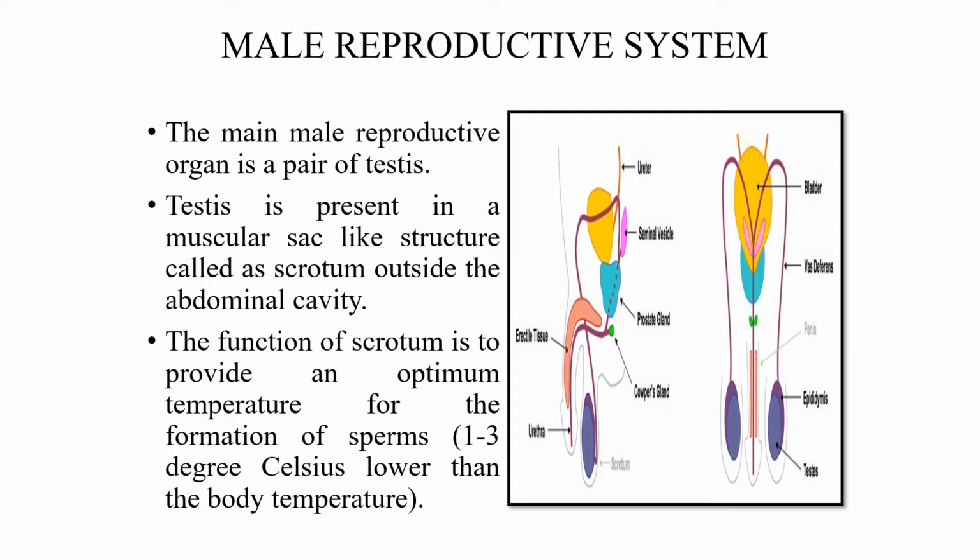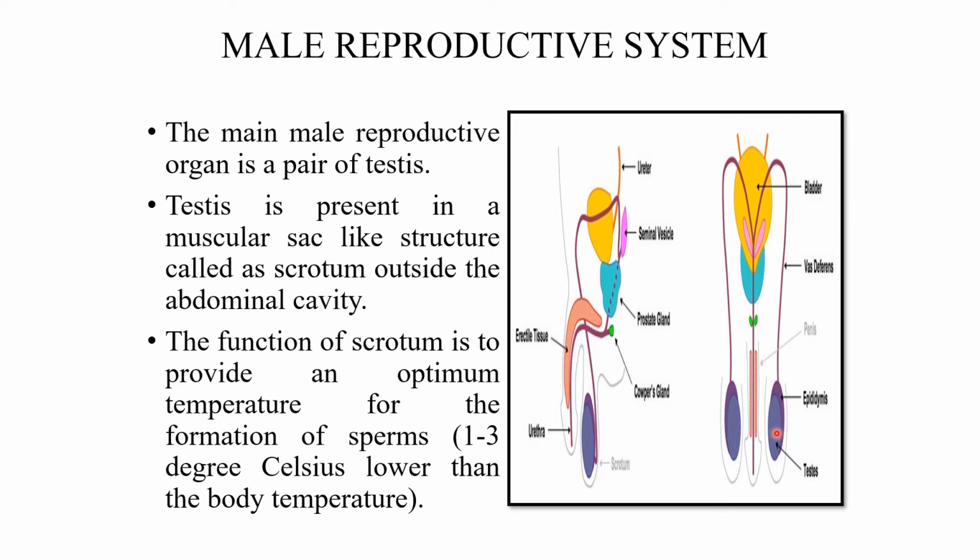Male reproductive system. The male reproductive system includes the testis, a tube called vas deferens, then urethra, then penis. The main male reproductive organ is a pair of testes. Yes, we can see in this diagram the testis is shown. It is kept inside a muscular bag-like structure called scrotum, outside the abdominal cavity.